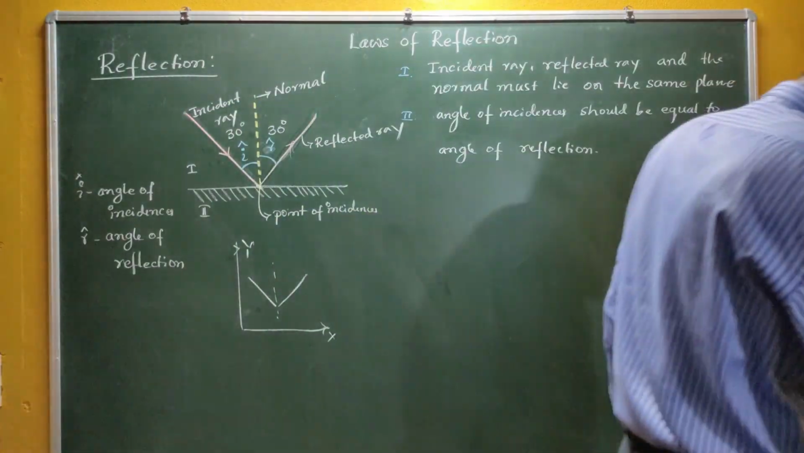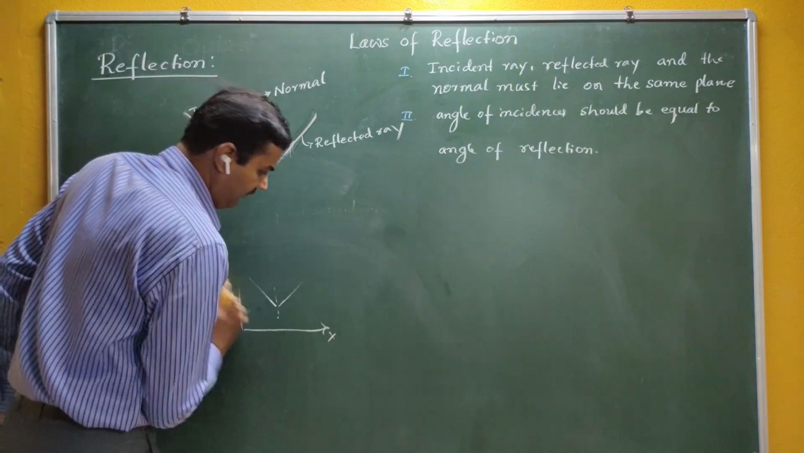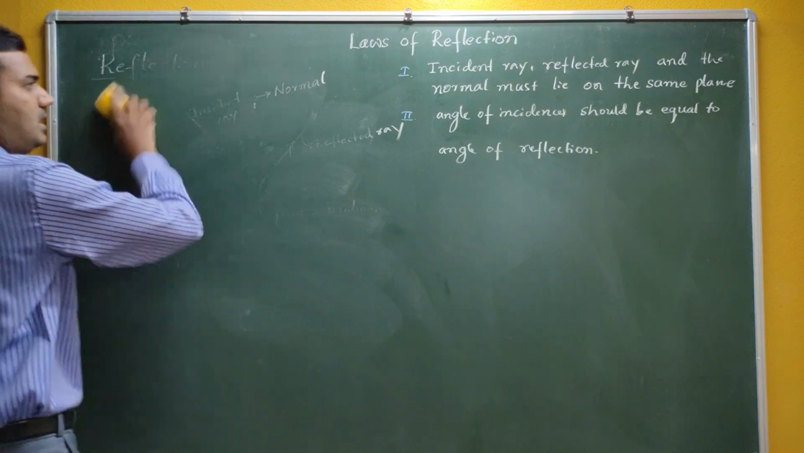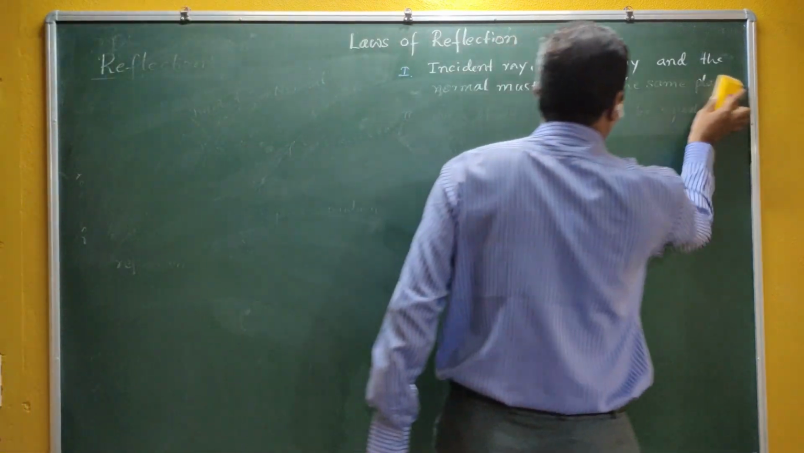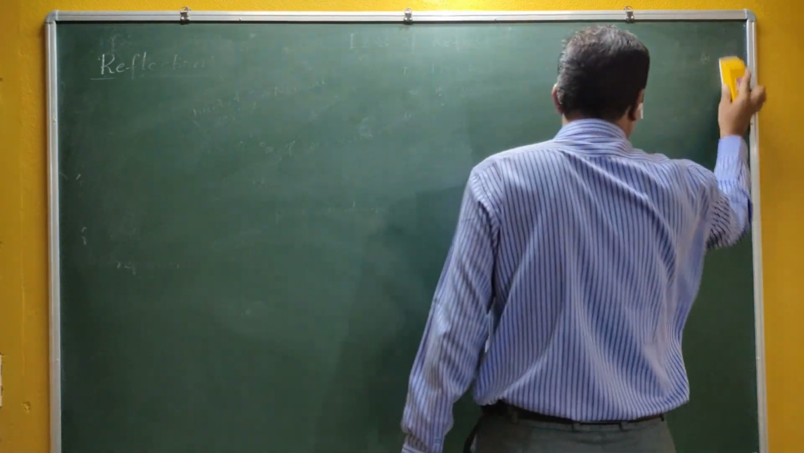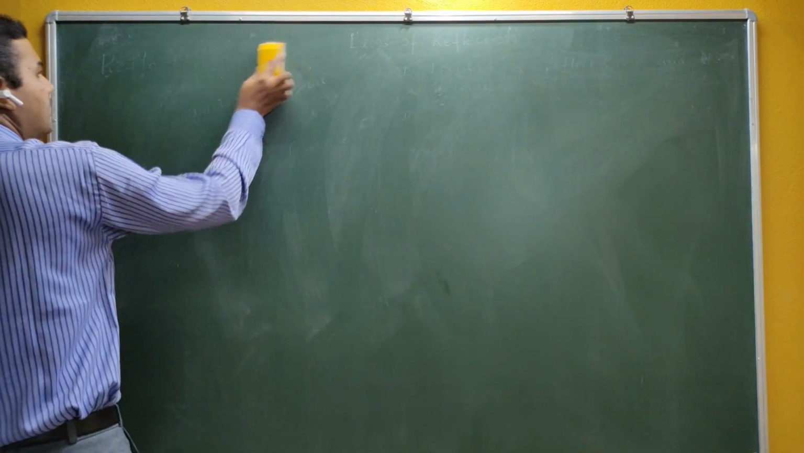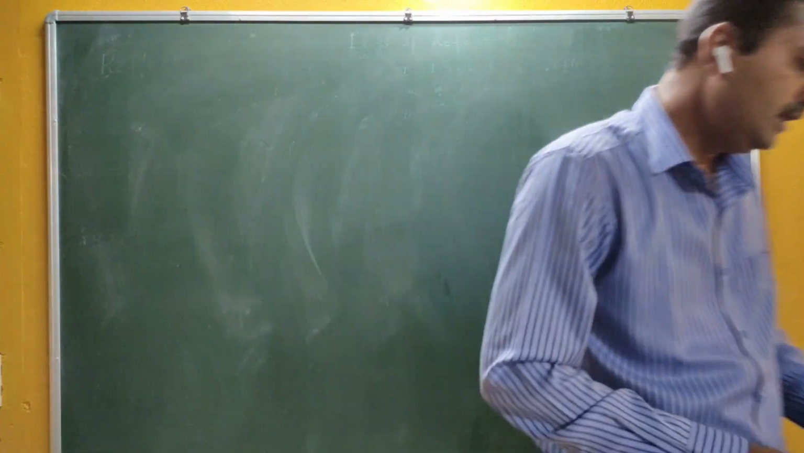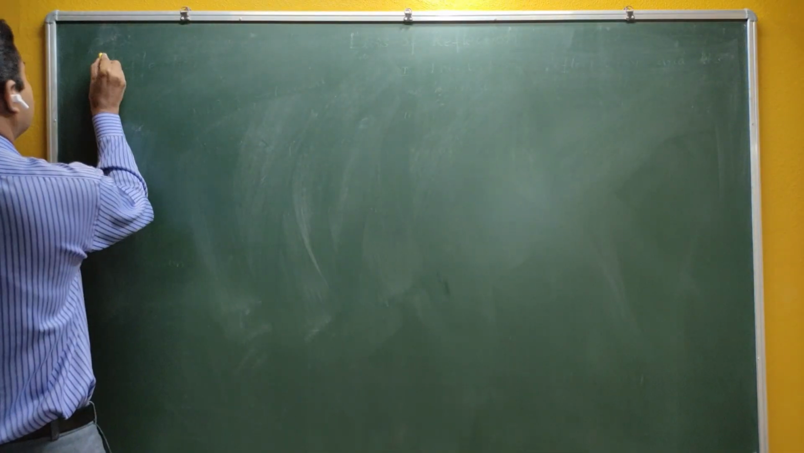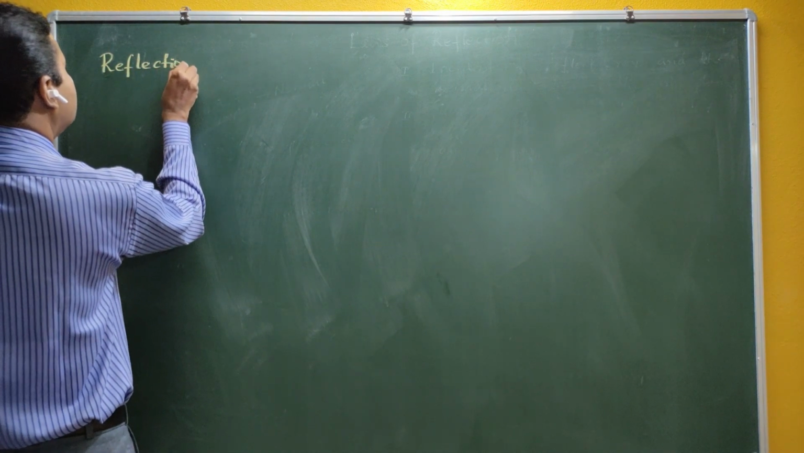So this is about reflection, the definition of reflection, and the laws corresponding to reflection. What our discussion is about, in second PU, we are directly going to study reflection by a spherical mirror. We are not interested in plane mirrors. A plane mirror is a very simple one.